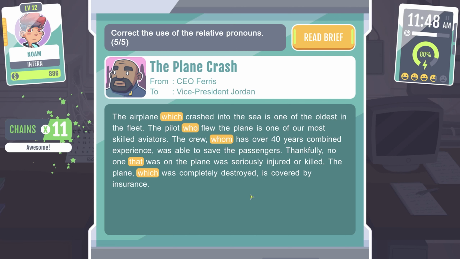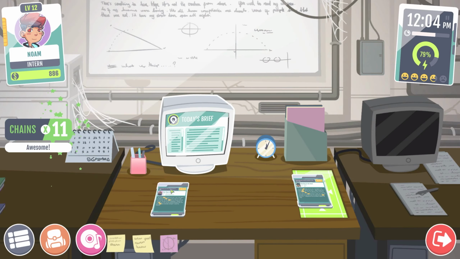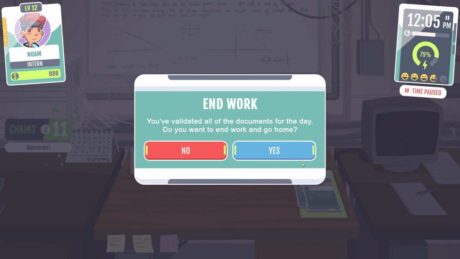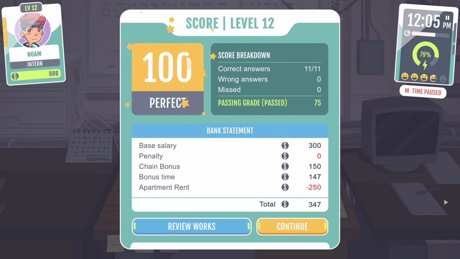The crew whom have... No, if it was whom, it would be the crew whom have. Right? Whom have over 40 years of combined experience? The crew which has over 40 years of combined experience. Or the crew whom. I think it's gotta be which. I could be wrong about that, but... Okay, I'm not. Yay, I'm not.